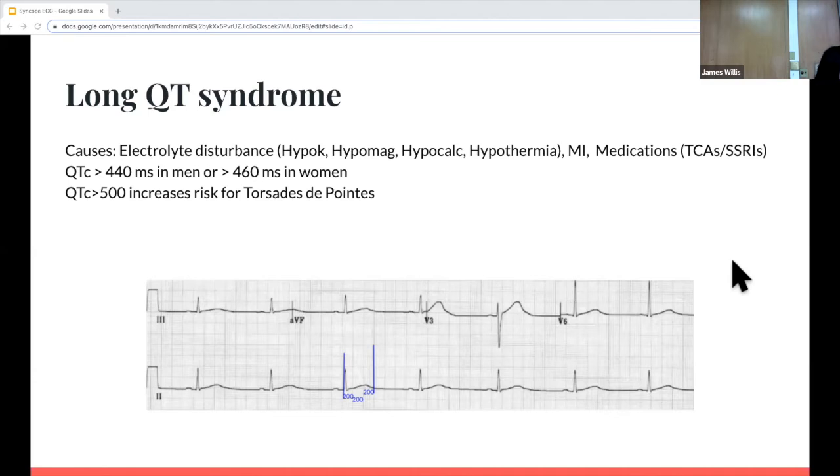It can be corrected for a heart rate using a formula. And if it's greater than 440 milliseconds in men, that's prolonged. And if it's greater than 460 milliseconds, that's prolonged in women. And then if it's greater than 500, that increases the risk for torsades.